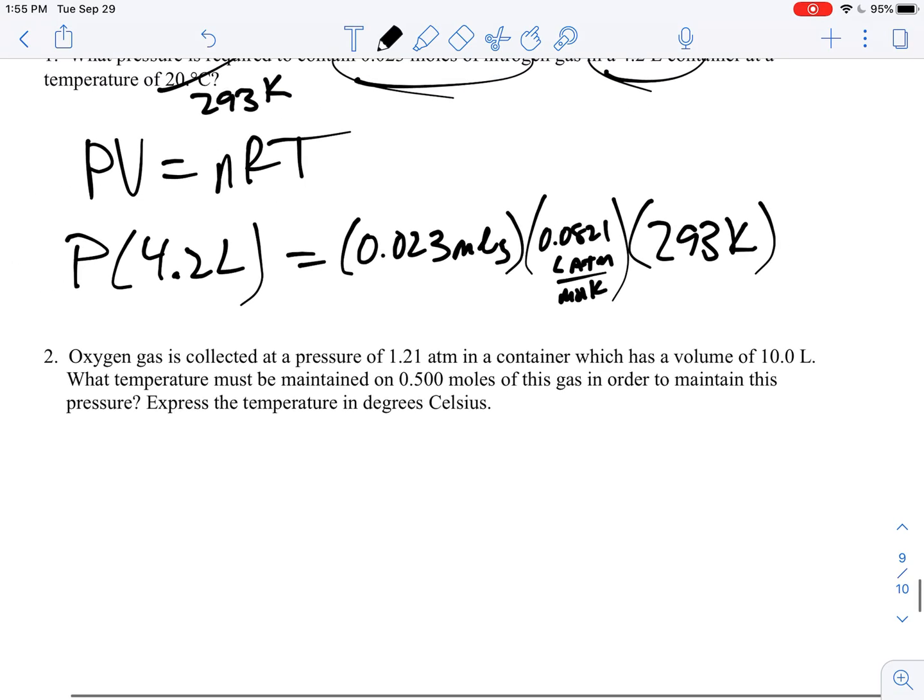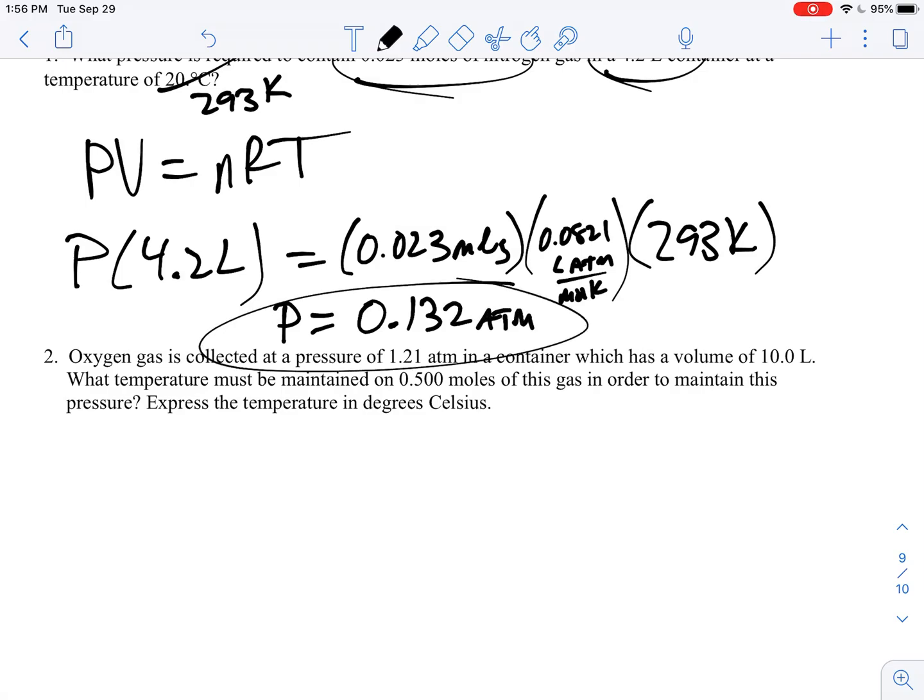So I now pick up my calculator and do the math. 0.023 times 0.0821 times 293, divided by 4.2 liters, gets me a pressure of 0.132 in atmospheres as my answer there.